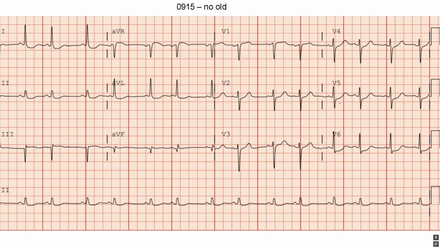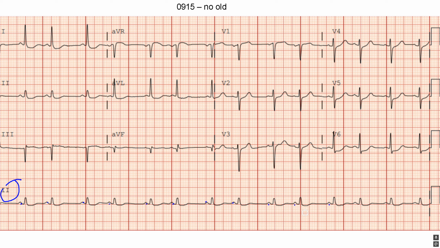All right, so here's what I see. We do have a sinus rhythm, and when we look down here at the rhythm strip, we do have one P for every QRS. The interval is kind of irregular, but again, there's one P for every QRS. Is it normal sinus? Not necessarily, but it is a sinus rhythm in my opinion.